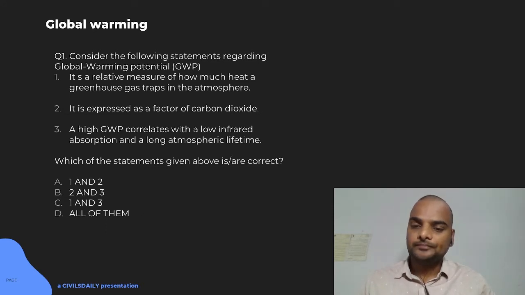So here your statement 3 will definitely not be true, because a high GWP, global warming potential, means high absorption of infrared. So if you eliminate statement 3, you are reaching the answer 1 and 2, and we have seen that 1 and 2 are true.